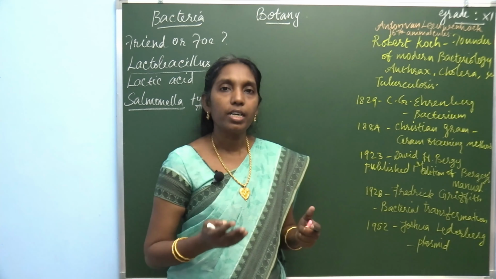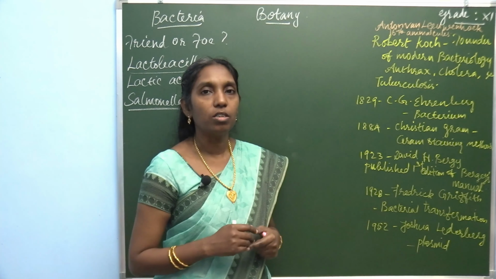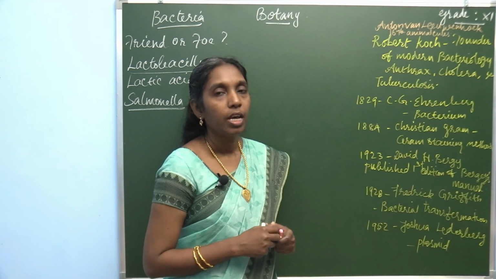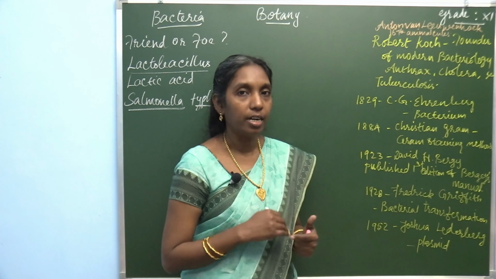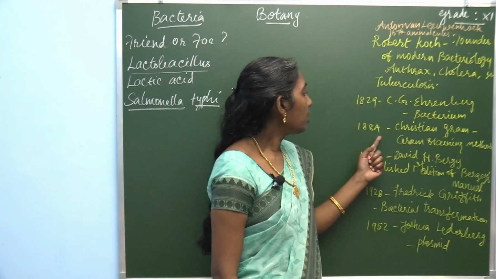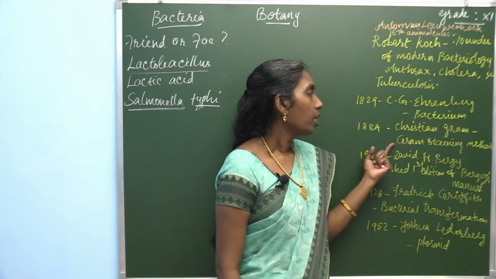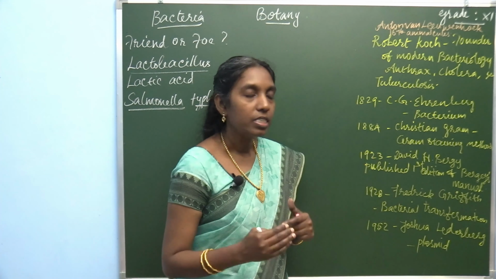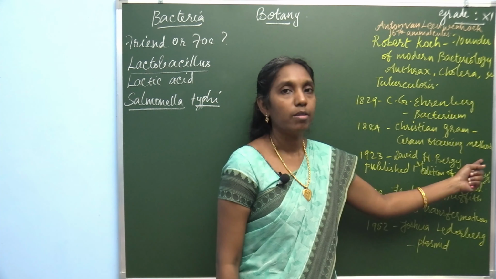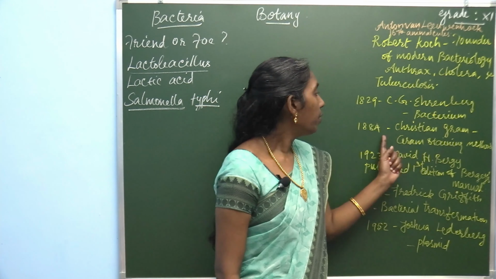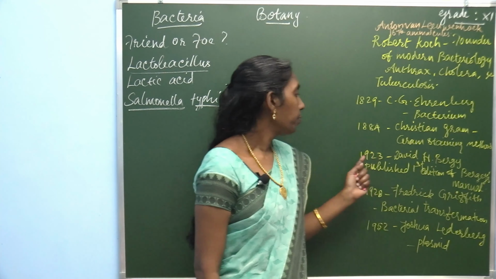Then in the year 1884, Christian Gram. There are two different kinds of bacteria based on the staining capacity, that is gram staining, gram positive and gram negative. In the year 1884, Christian Gram found out a method of staining, that is the Gram staining method. So the Gram staining method was given by Christian Gram.